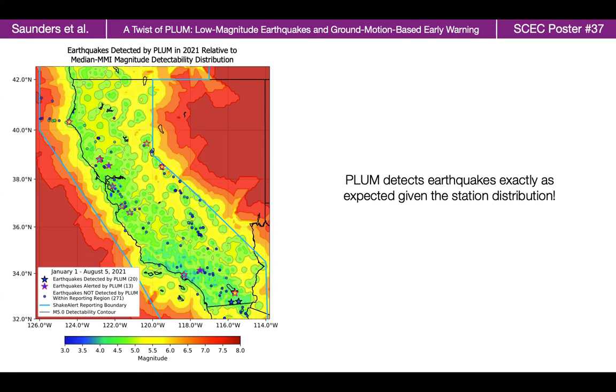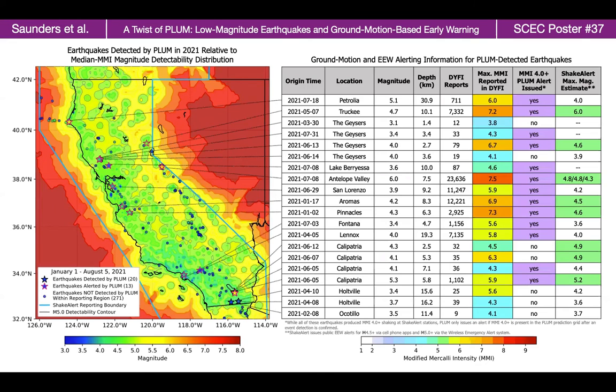Of the 291 magnitude 3 and larger earthquakes that have occurred in 2021 through August 5th, 20 produced ground motions large enough at seismic stations to be detected by Plum, which we highlight in more detail in the table at the center of our poster. Of these 20 earthquakes, Plum alerts for MMI 4+ shaking would have been issued for 13. Plum issues alerts for all 4 magnitude 4.5 and larger earthquakes that produce significant onshore shaking.